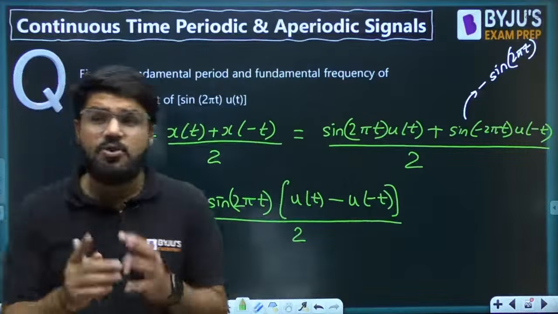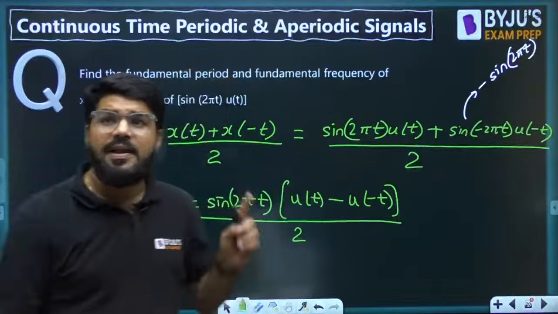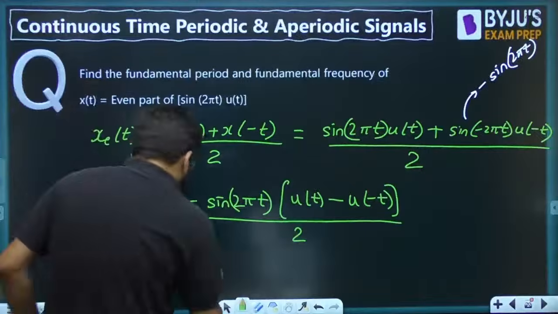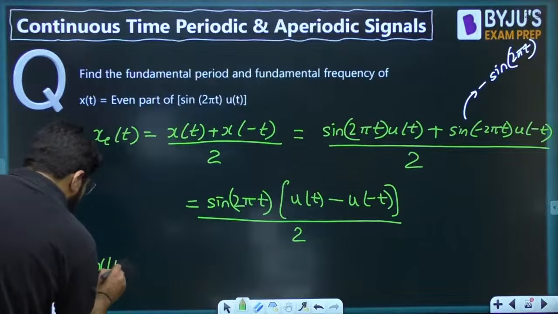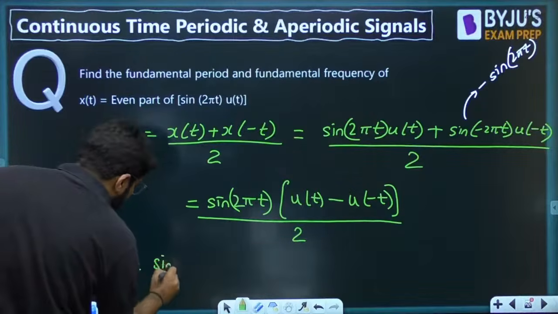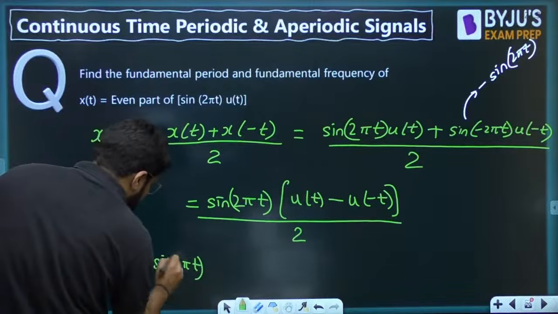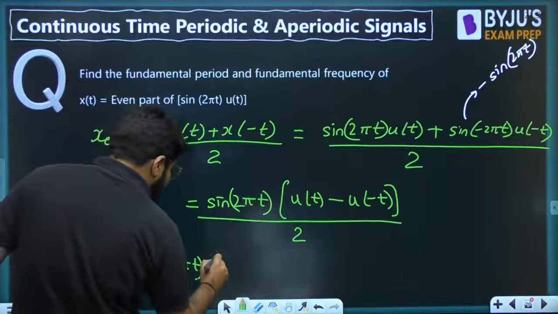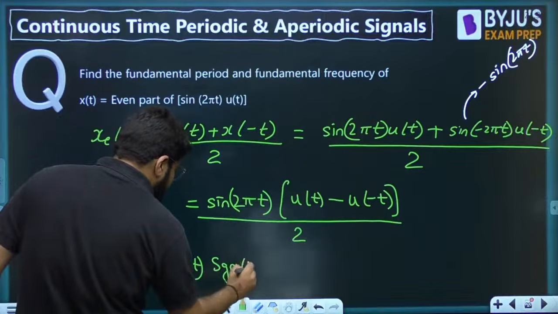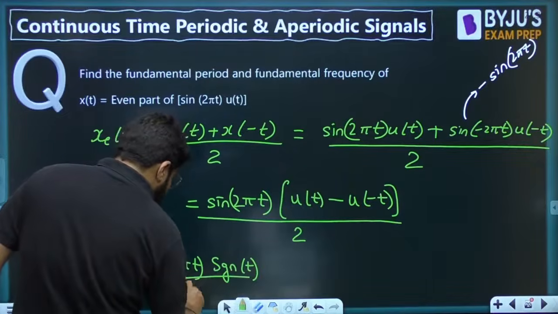Now u(t) + u(-t) was equal to 1, but here it is u(t) minus u(-t), and that is why your signal becomes sine 2 pi t into [u(t) minus u(-t)], which is given by the signum function, signum t, whole divided by 2.